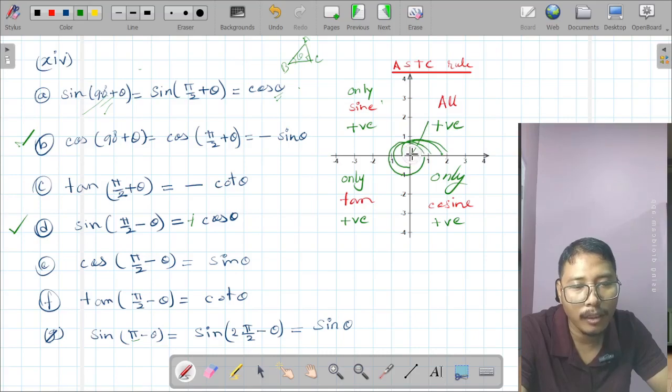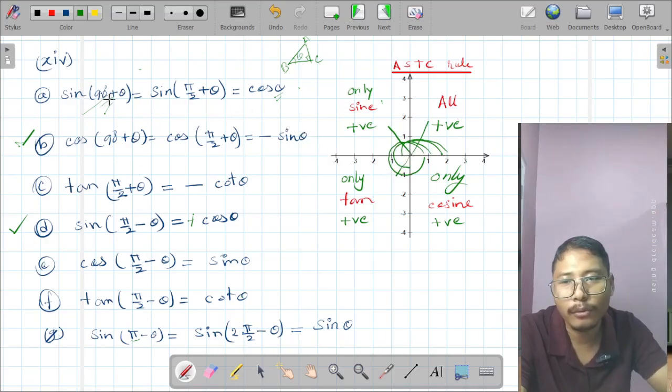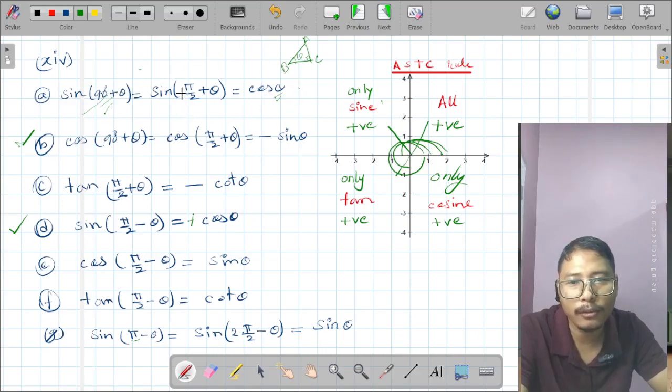Some angles may be greater than 90 degree or smaller than 180 degree, like that. With respect to those angles, we are going to write some relations. We are going to convert some given relations, in this way, with the help of ASTC rules.